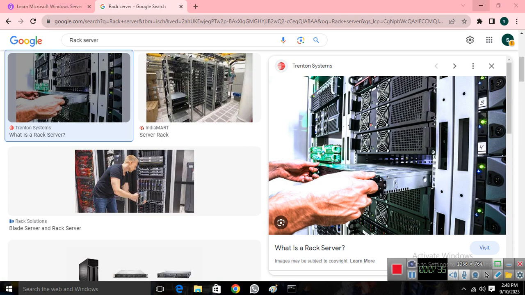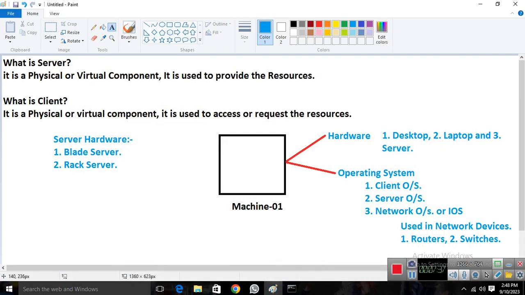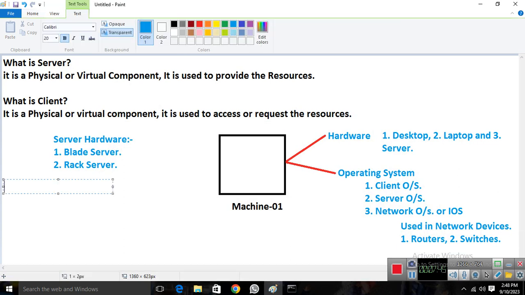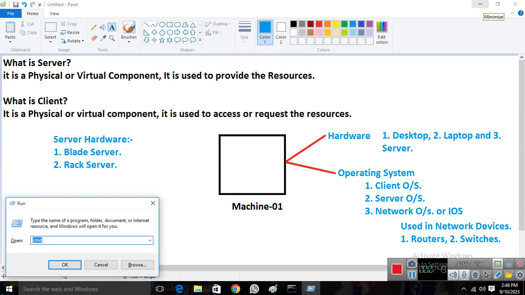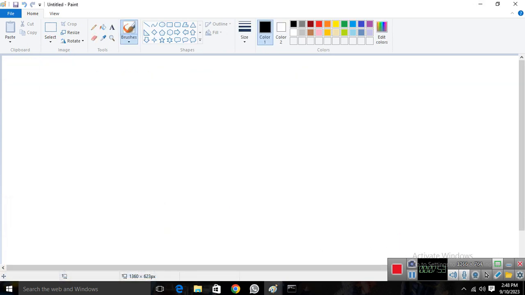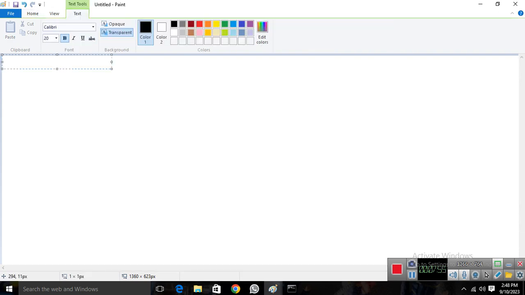So let's go to the next things now. We understand that we have two types of server hardware, blade server and rack server. Now we'll talk about why we use servers. What is the need? What are the basic needs to use servers? So let me open another pane. Now I will talk about why we need servers. What is the basic concept of why we need a server?